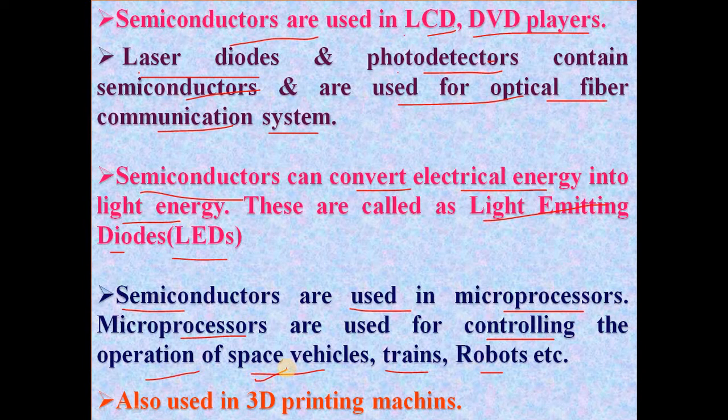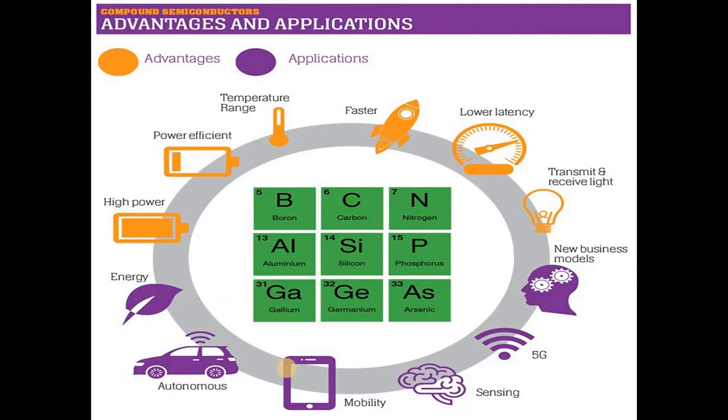So these are the applications of semiconductors. In the exam they will ask, write a note on applications of semiconductors, and these are the very important applications. In summary, this is the diagrammatic representation of the advantages and applications of semiconductors.